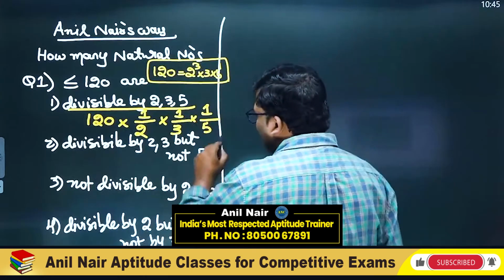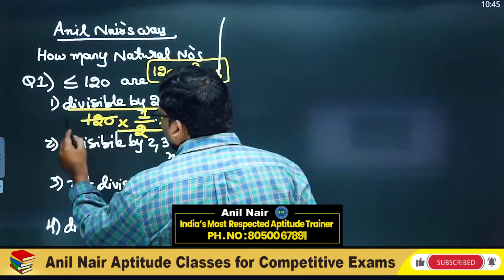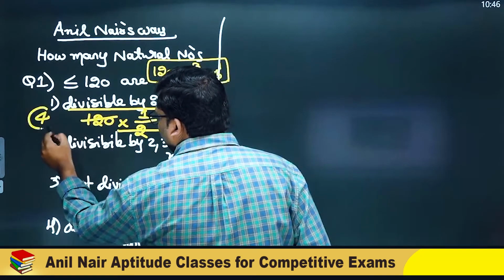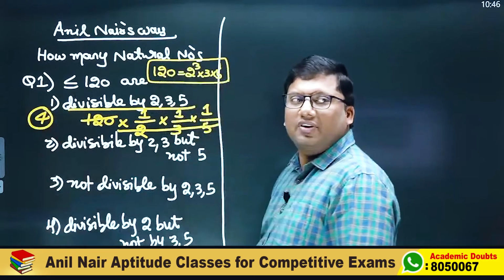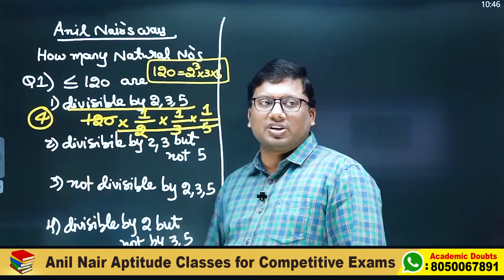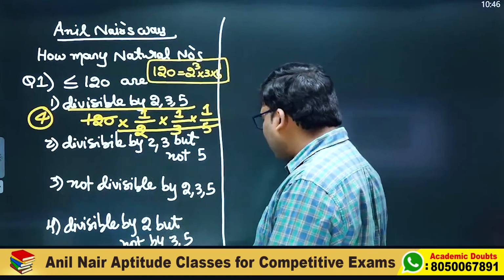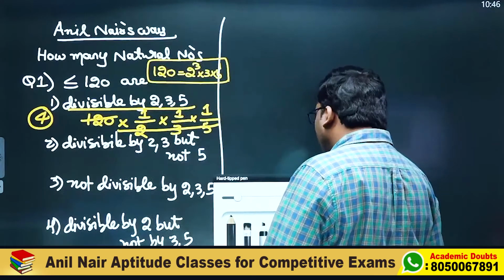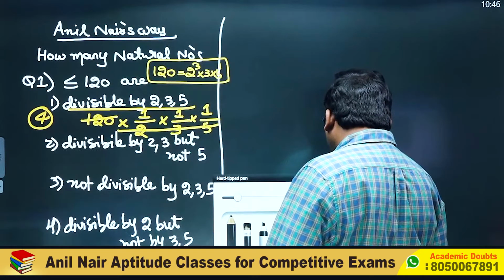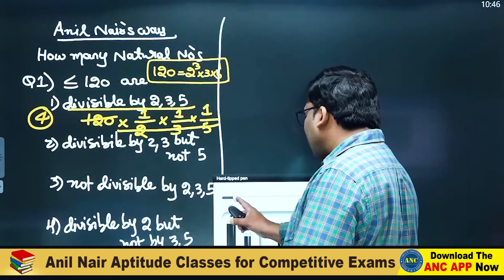So for the first one, the answer is 6 5s are 30, 30 4s are 120. Answer for the first question is 4.